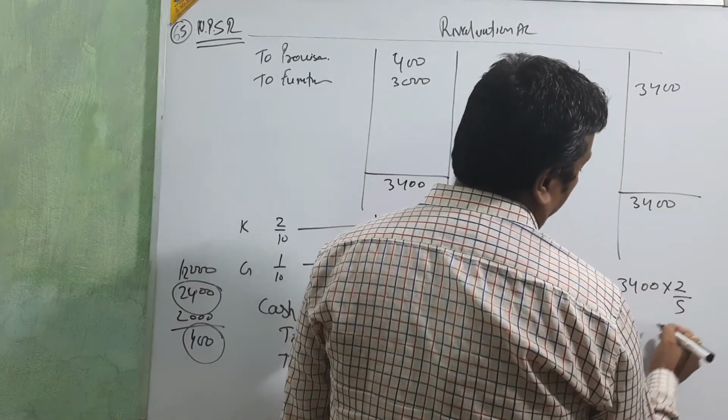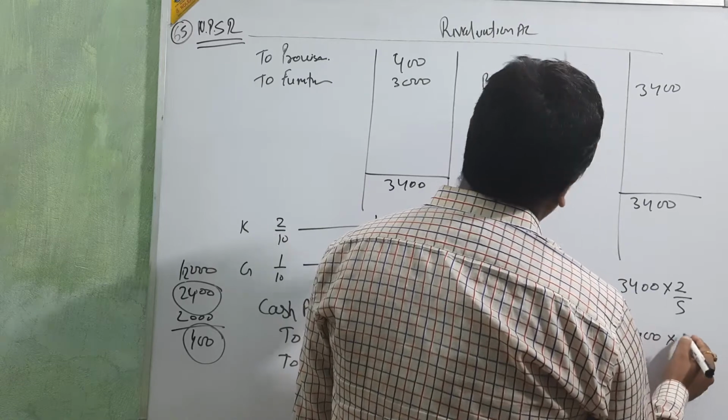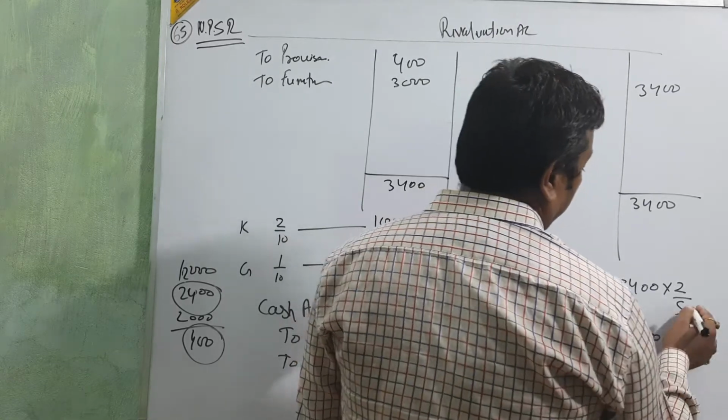3,400 into 2/5. 3,400 into 3/5. Okay? Cut by 5.